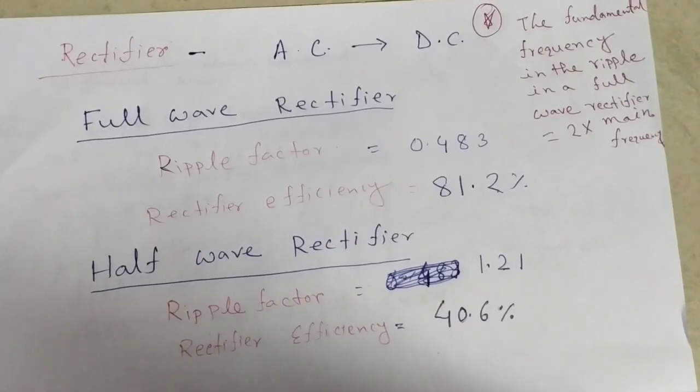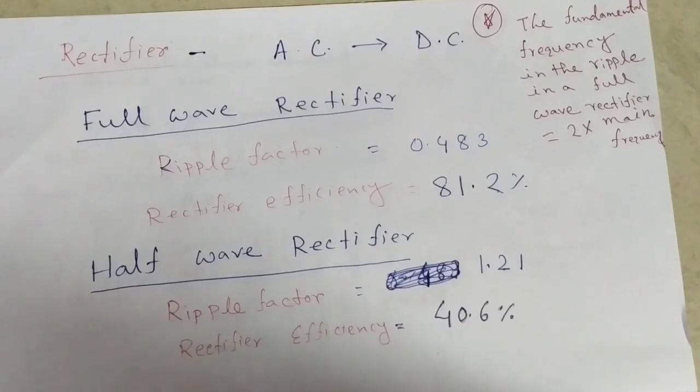Mainly there are two types of rectifier. One is full wave rectifier, another is half wave rectifier. That is asked in the MSc entrance exam: one can ask what is the ripple factor and rectifier efficiency for full wave rectifier and half wave rectifier.